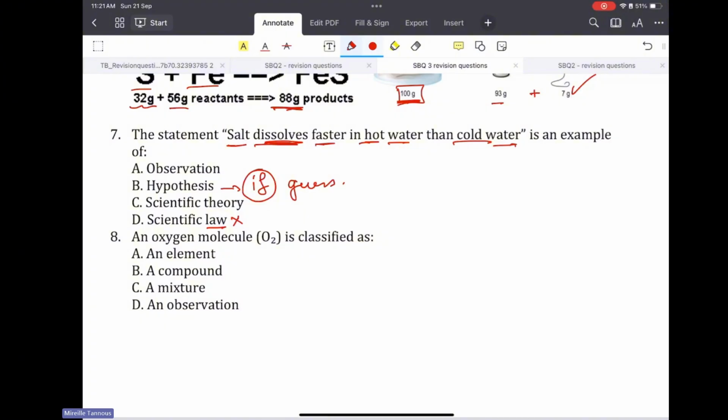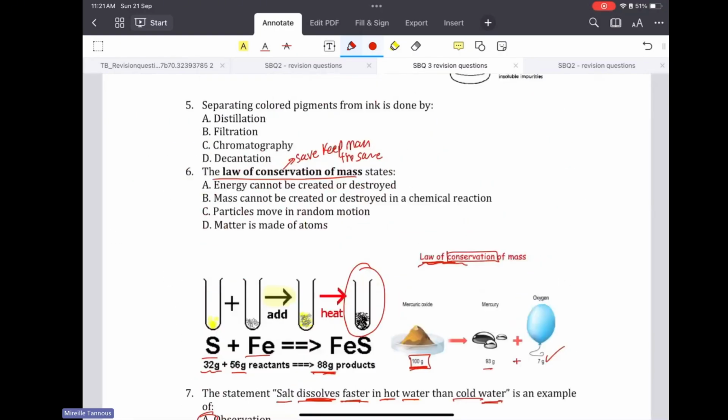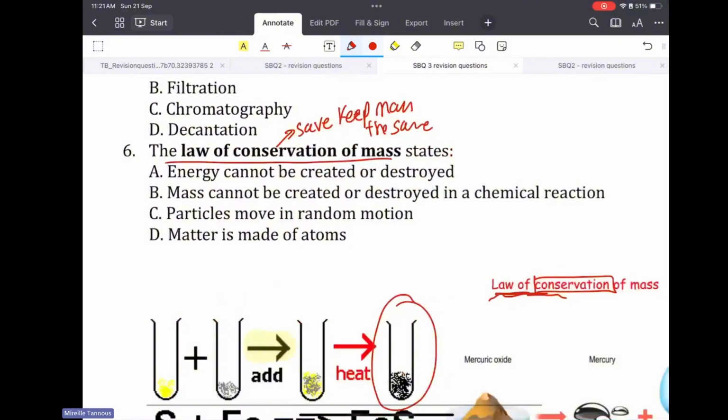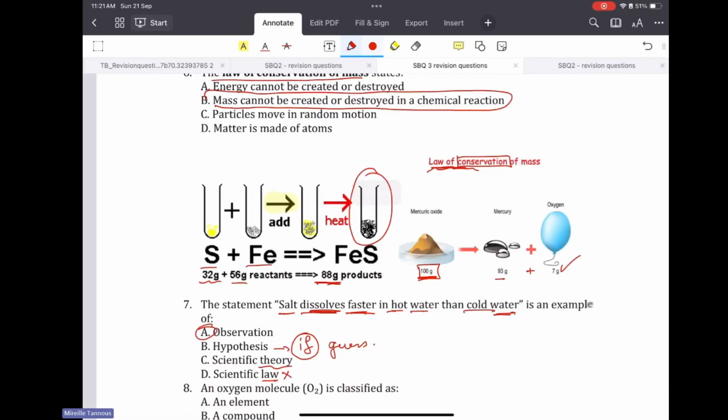we see that the salt in the hot water dissolves faster than in the cold water. So this makes it an observation. If it is a theory, it will be clearly stated as a theory. For example, if it's a law, it will be stated clearly as a law. I think I missed answering this one. The law of conservation of mass states mass cannot be created or destroyed in a chemical reaction. That's a law. Okay?